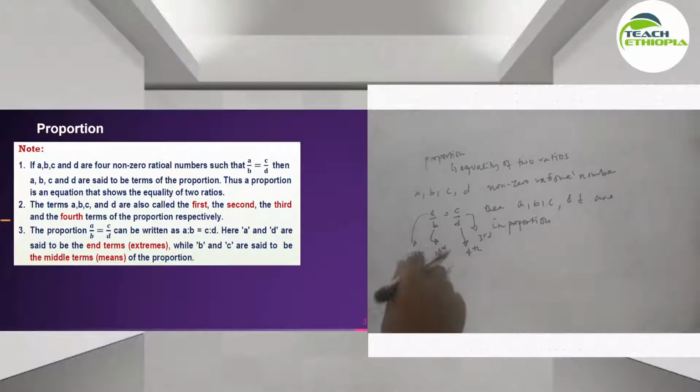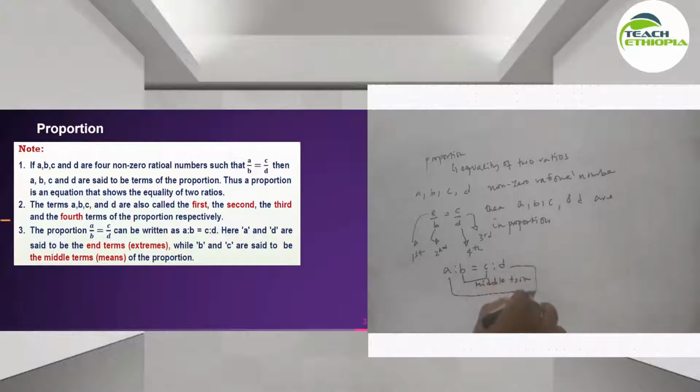So A ratio B is equal to C ratio D ከሆነ these are the middle terms ይባሉ. This is the extreme term or ደግሞ end term ይባላል. Similarly, this is the middle term or ደግሞ means ይባላል. ስለዚህ በኋላ ጥያቄዎች ላይ እንመለከታለን.